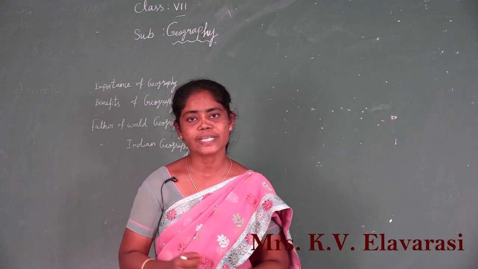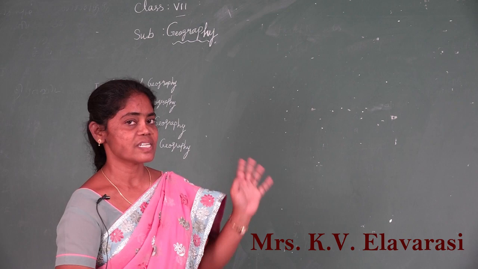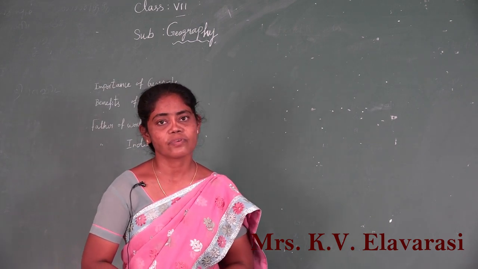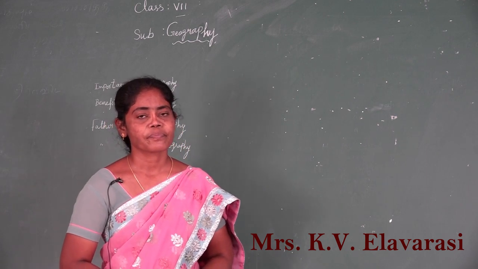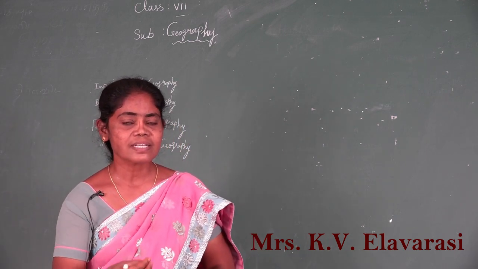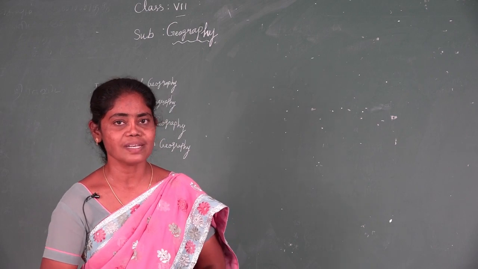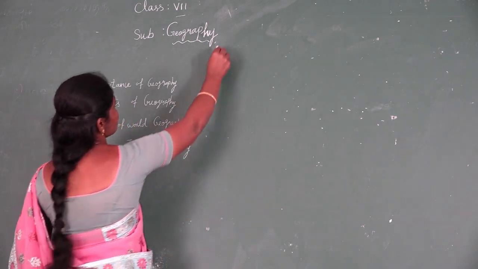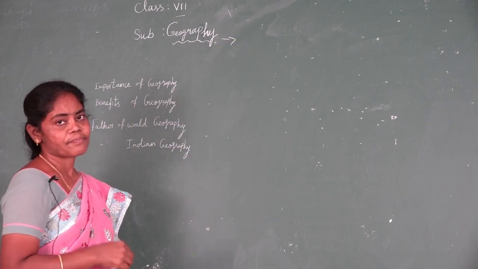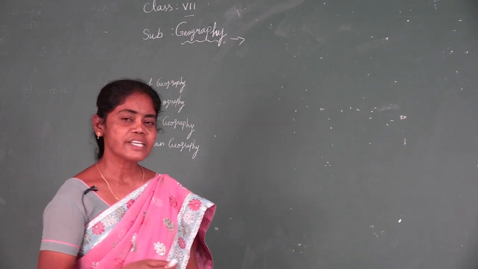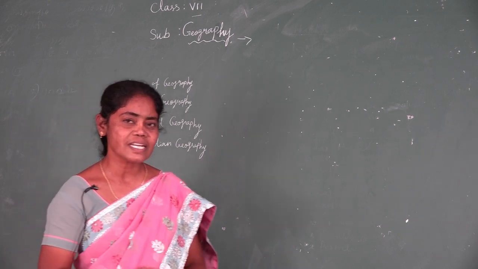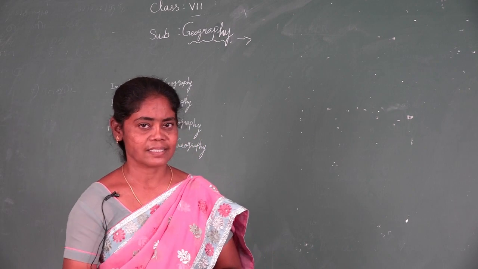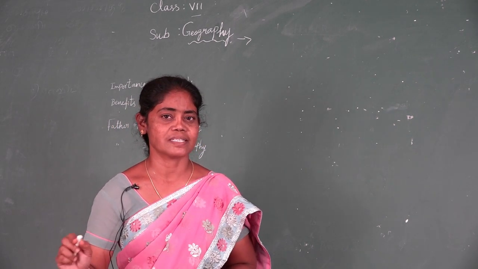Today I am going to take the class for 7th standard geography. Since it is the first class for 7th standard geography, we will discuss this subject and then move to the lesson. First we will see geography. Geography means study of earth. Actually it is derived from two Greek words. Geo means the earth. Graph means to write.